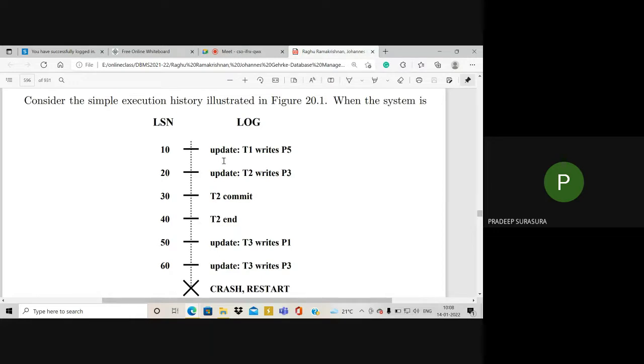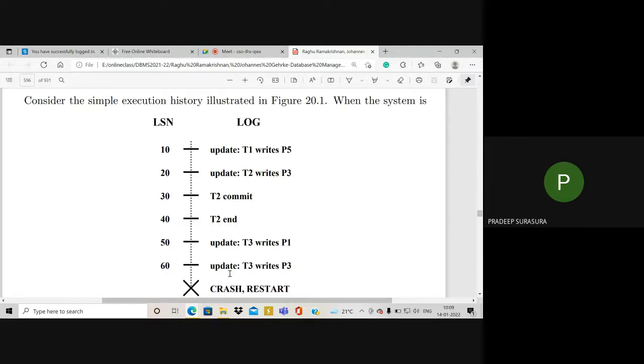So update T1 writes P5, update T2 writes P3, T2 commit, T2 end. Here T2 has completed its execution and committed, and T2 has ended. In the next step, T3 updates: T3 writes P1. Now update T3 writes P3. Now what happened, a crash occurred.